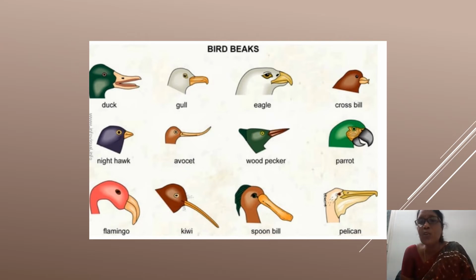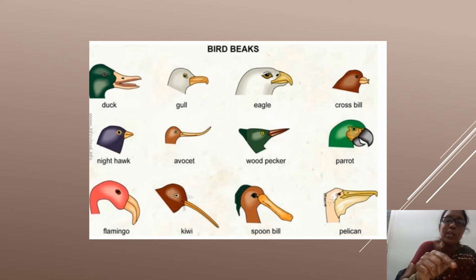So here beaks are used in eating food. Different kinds of birds have different kinds of beaks. That means they are different in shape, in length, etc. So the shape, size, length and nature of the beak depend upon the food that the bird eats. According to the food they eat, the beak is modified. We go for the next picture.